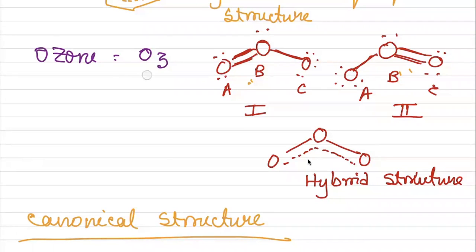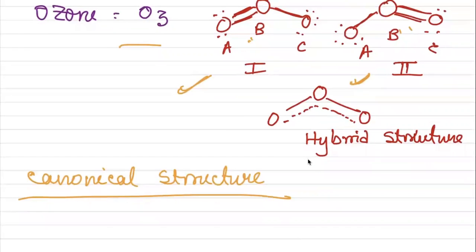So that means for O3, I cannot explain all the properties of O3 by structure 1. Or if I want to give the structure of O3, I cannot write structure number 2, because all the properties of 1 and 2 cannot be explained by a single structure. These two are hypothetical. The actual structure is this one, the hybrid structure.